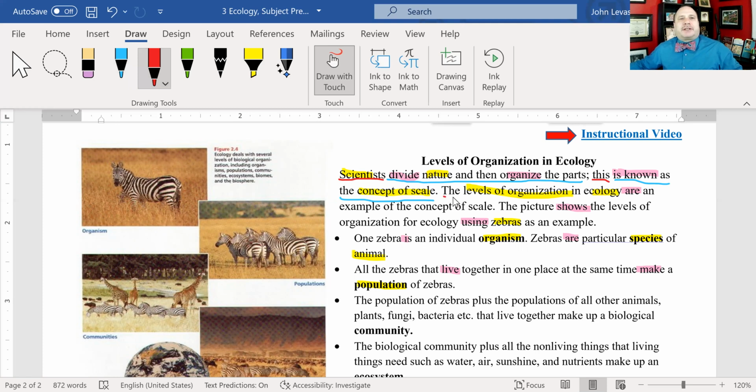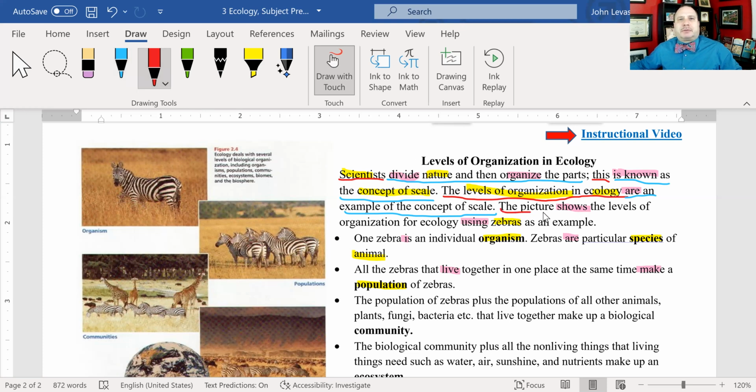What are we talking about in the next sentence? The levels of organization in ecology. And how do I know that it stops there? Because the verb is there, and the action word or the verb is going to begin the predicate as a rule. The levels of organization in ecology are an example of the concept of scale. So what are we talking about? We're talking about the levels of organization in ecology. What about them? They are an example of the concept of scale.